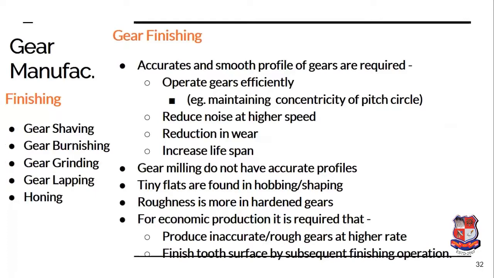Now these are the gear manufacturing processes, and this is followed by the gear finishing process. Why is the gear finishing process required, as we have discussed earlier? Number one, to reduce the friction, because the surface becomes smooth. To make the profile accurate so that noisy operation can be eliminated, and the shock and jerk during operation can be eliminated. And because of this, the wear of the teeth will be very less, and this will increase the lifespan of the gear.